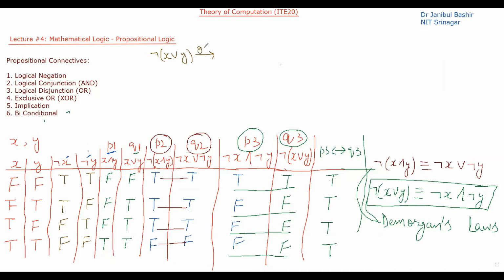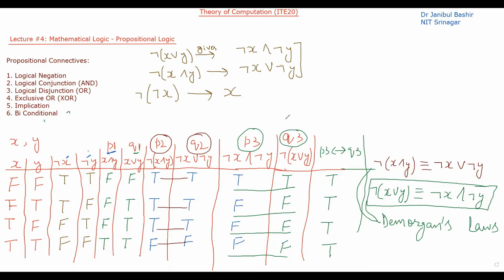So here it is, it gives us not of X and not of Y. And applying not on X and Y will give us not of X or not of Y. Also, another thing is that not of not of X will be the same as X. So applying not twice will give the variable again. Okay, so these two are the De Morgan's laws.